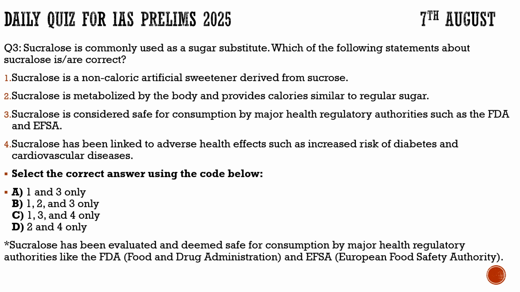Statement 3, sucralose is considered safe for consumption by major health regulatory authorities such as the FDA, which is the Food and Drug Administration, and EFSA, which is the European Food Safety Authority. 100% correct.